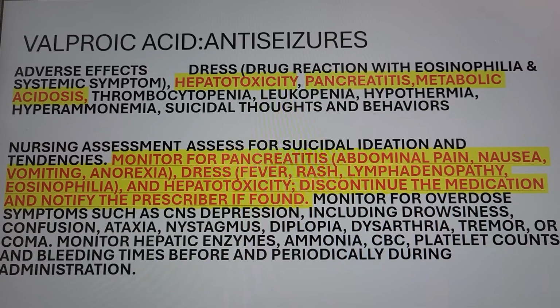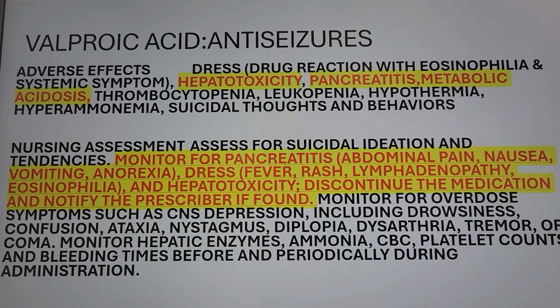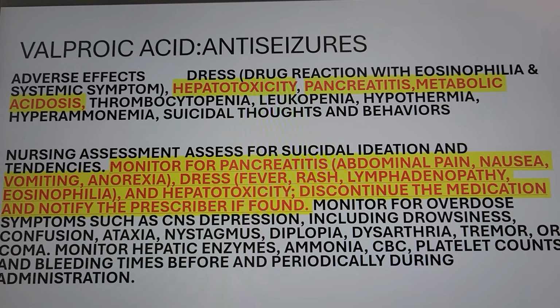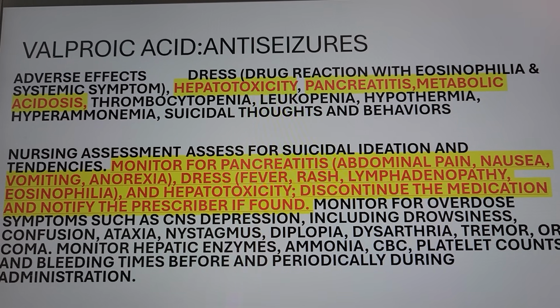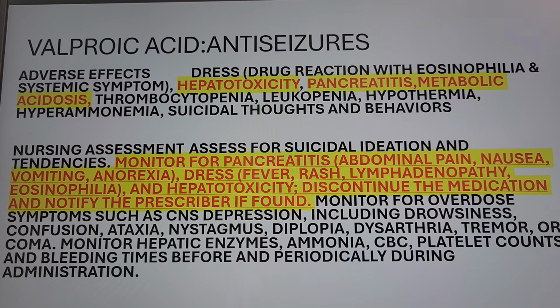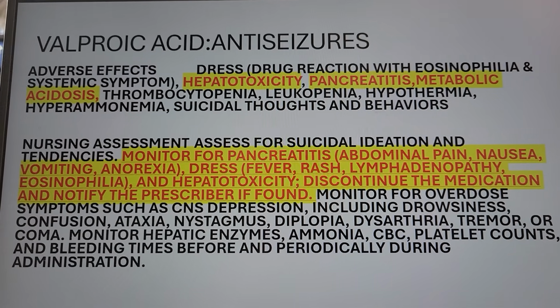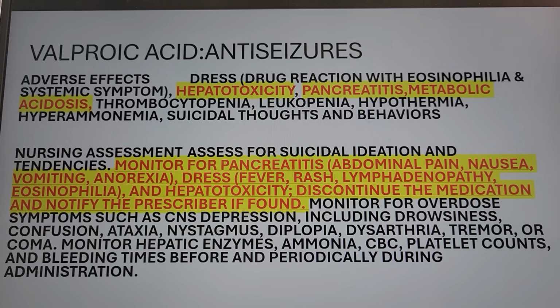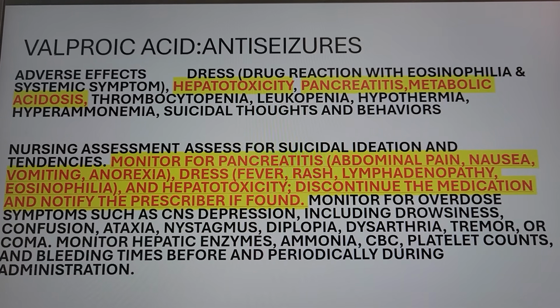Hyperammonemia, so the ammonia is high in the blood, that's not good. It will affect their brain, right? Suicidal thoughts and behavior can happen, okay? So monitor your valproic acid, especially hepatotoxicity, pancreatitis, metabolic acidosis. Alright, so assess. Nurse, watch out. Don't let them become suicidal. Don't let them kill themselves, right? Monitor for pancreatitis, that's our job.